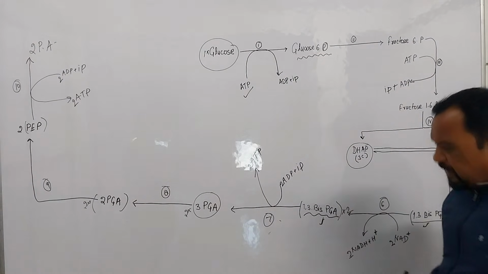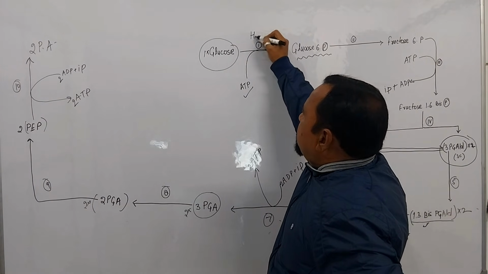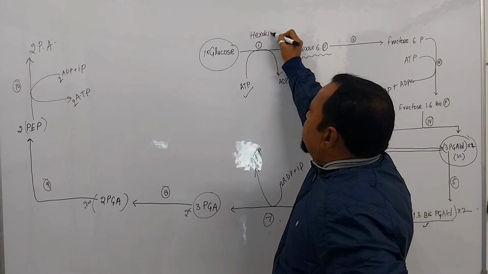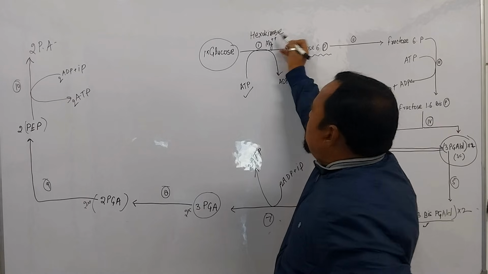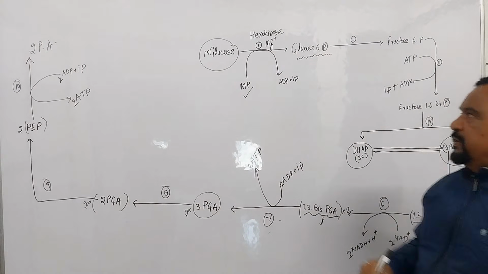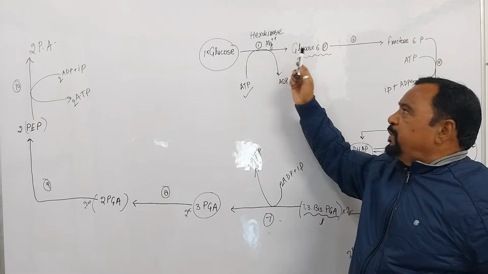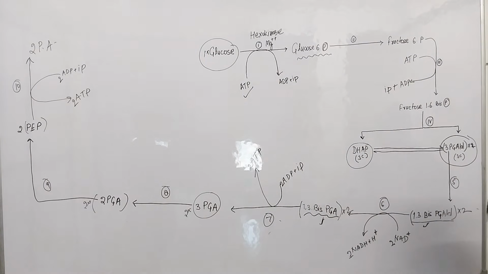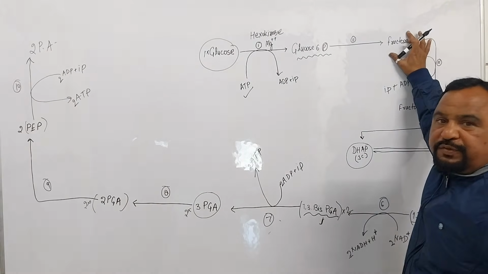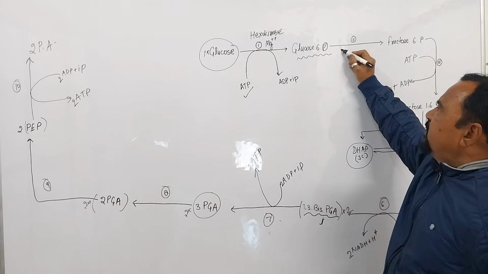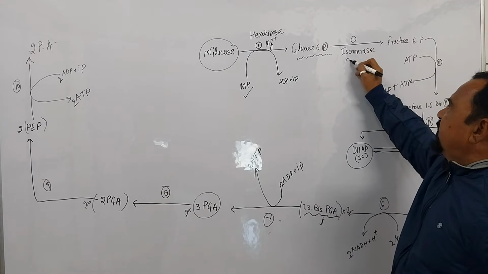Clear? Again, just see the enzymes. The first step is regulated by hexokinase, in the presence of magnesium ion. The magnesium ion is the cofactor. Okay, means magnesium ion activates this enzyme, then this first reaction completes. After that, in the second step, glucose 6-phosphate is converted into fructose 6-phosphate. So here isomerase enzyme, both are isomers, then isomerase enzyme activates here.